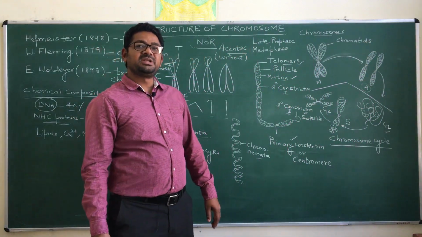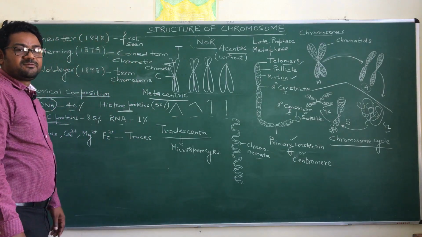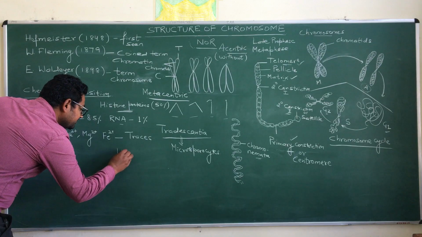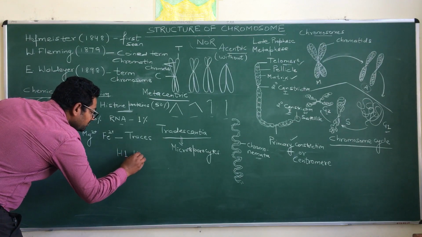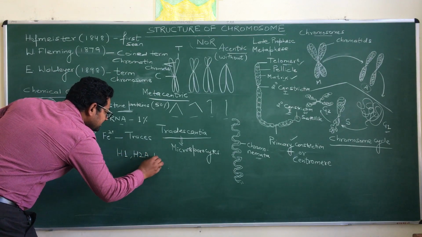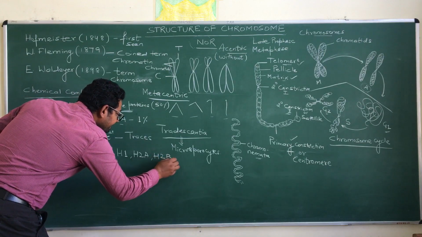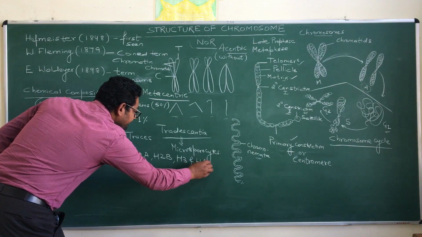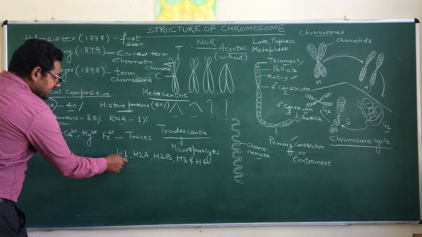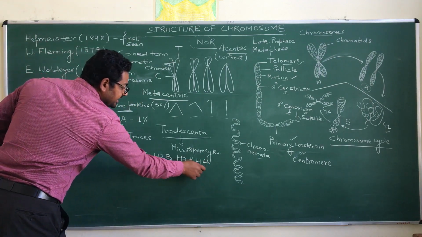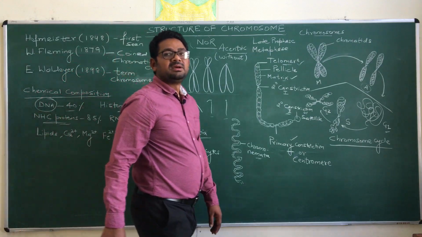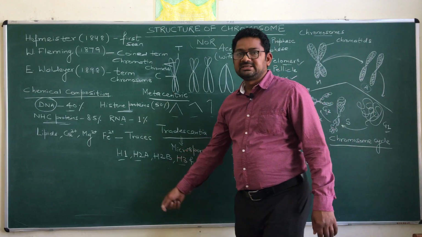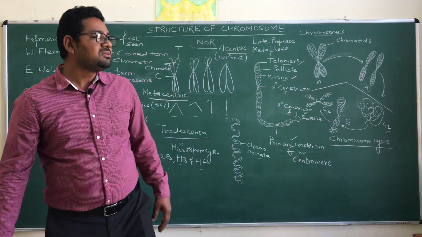These histone proteins are generally four: H1, H2A, H2B, H3 and H4. So H1, H2, H3 and H4, four different histone proteins are present, and this H2 exists as H2A and H2B.